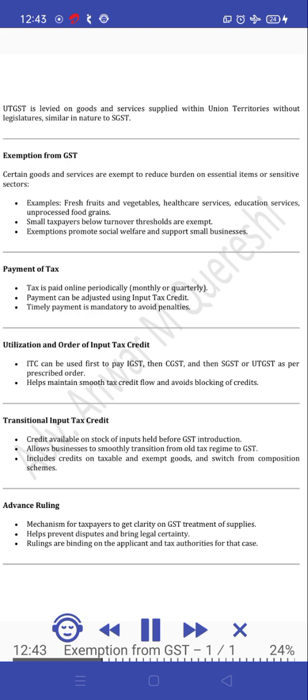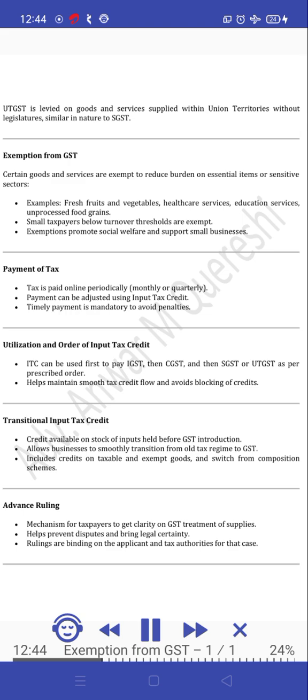ITC can be used first to pay IGST, then CGST, and then SGST or UTGST as per prescribed order. Helps maintain smooth tax credit flow and avoids blocking of credits. Transitional input tax credit. Credit available on stock of inputs held before GST introduction. Allows businesses to smoothly transition from old tax regime to GST. Includes credits on taxable and exempt goods, and switch from composition schemes.